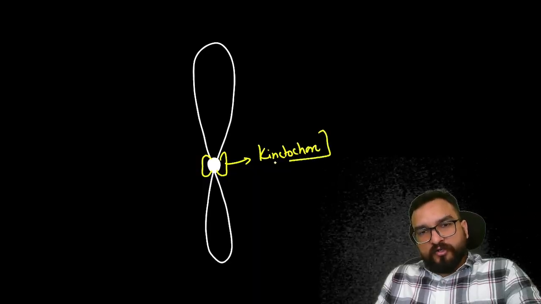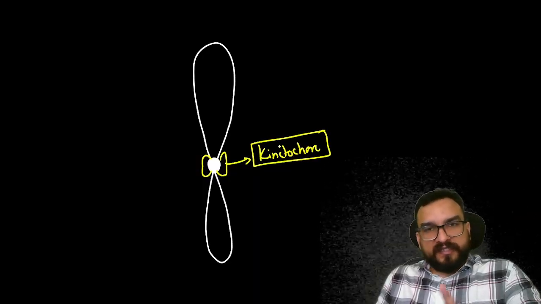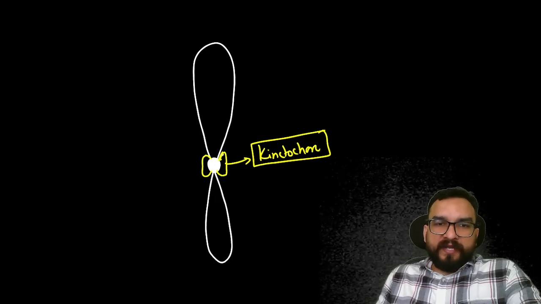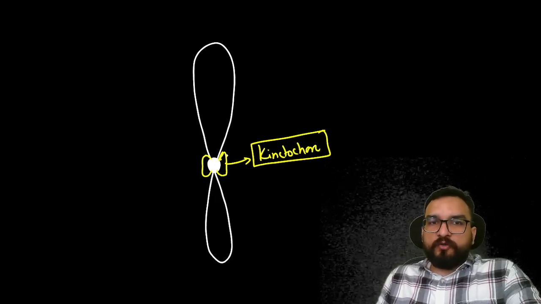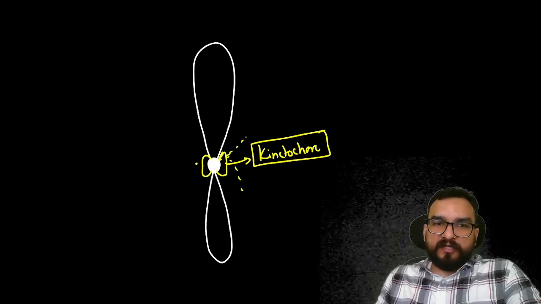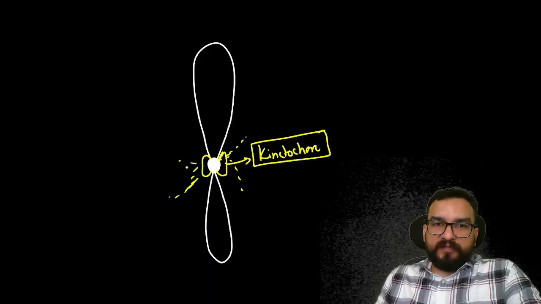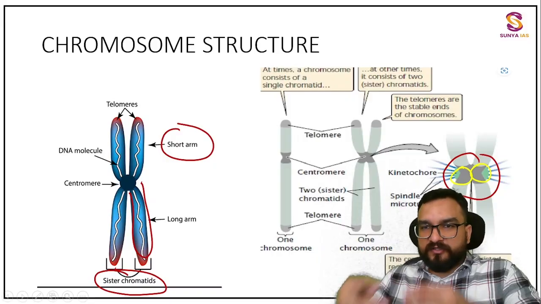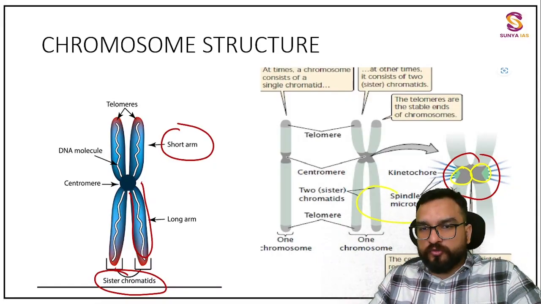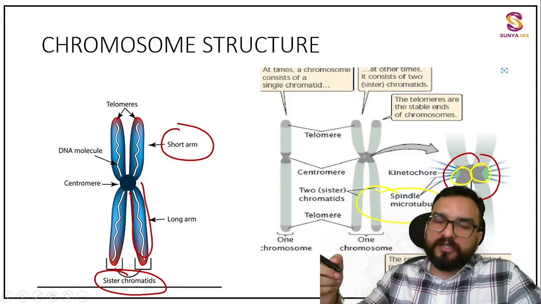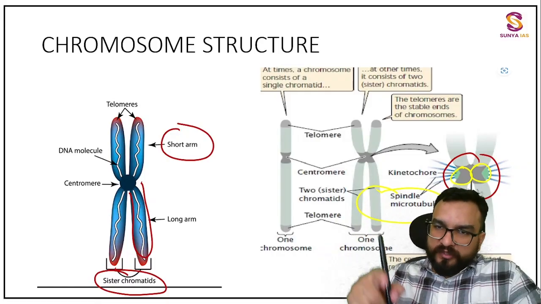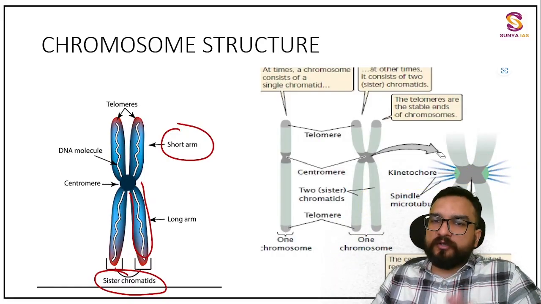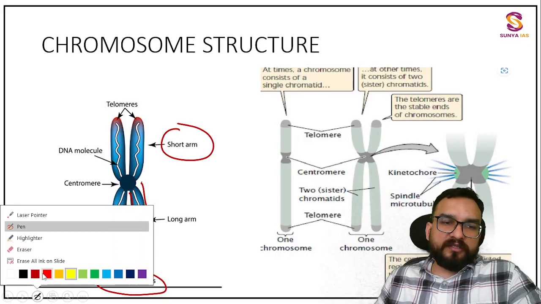The role of kinetochore I'll be telling you later on in the cell cycle, in today's class only. Spindle fibers will emerge over here like this and will be separating these two sister chromatids. Spindle microtubules will be emerging over here. That I'll be showing you in the cell division also in today's lecture. Don't worry about it, but try to remember that these types of structures are also there in the chromosome.